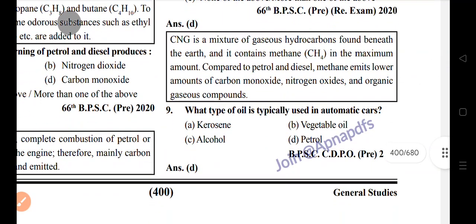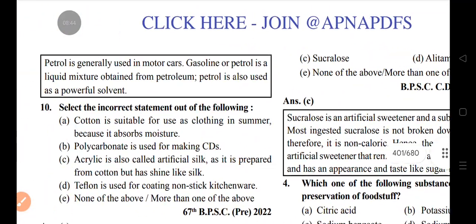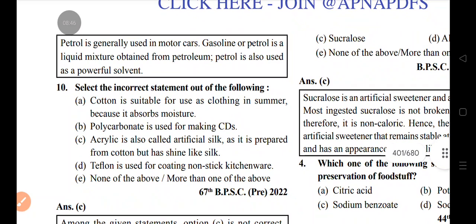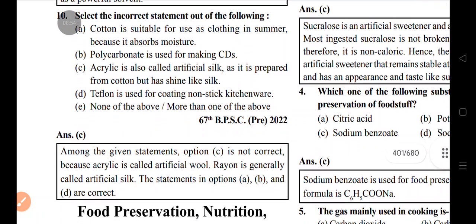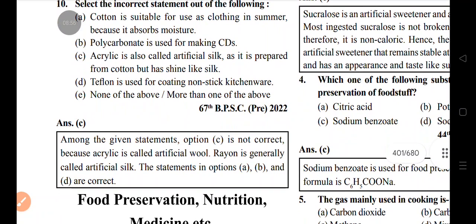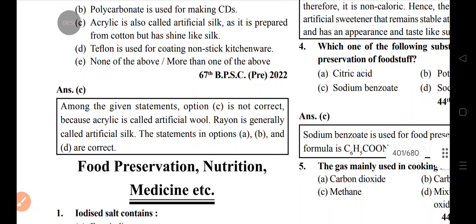Which type of oil is typically used in an automatic car? Petrol. Rayon is called artificial silk. It is prepared from cotton but shines like silk. Acrylic is artificial wool.